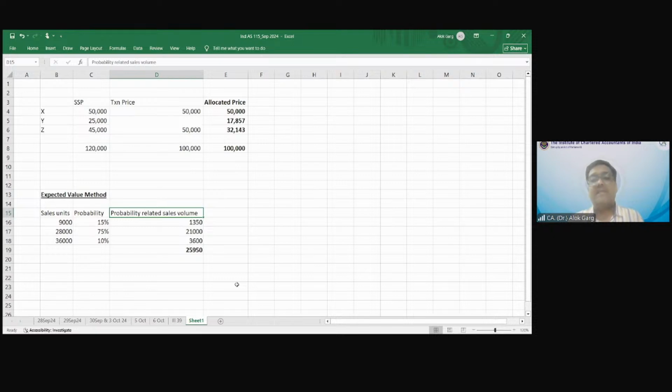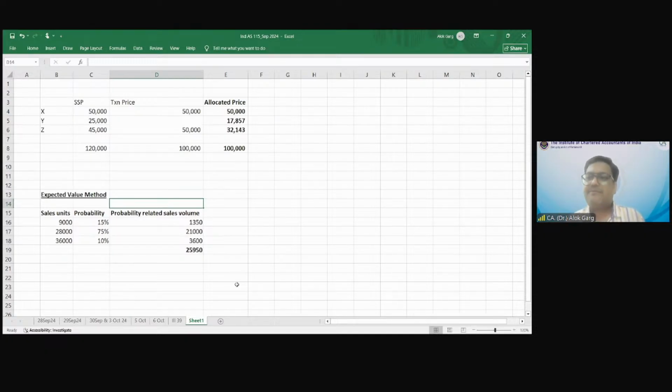Then what is the relevant price? Up to 10,000 it is 90, after that it is 80, after that it is 70. So 80 is the relevant price, but it is the expected value outcome. Applying the expected value method, you have computed the probability related sales volume unit. Now, what is the price at which you need to recognize the revenue?